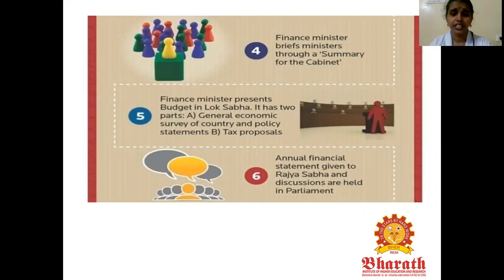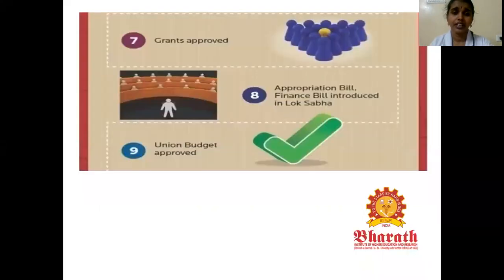Next, the annual financial statement will be given to the Rajya Sabha and the discussion will be held in parliament. Next, grants will be approved, and the appropriation bill and finance bill are introduced in the Lok Sabha, and the union budget will be approved.